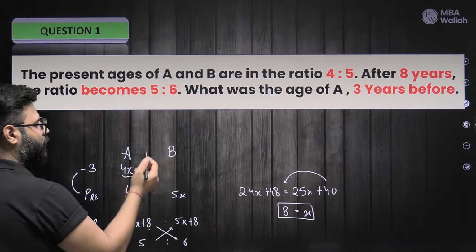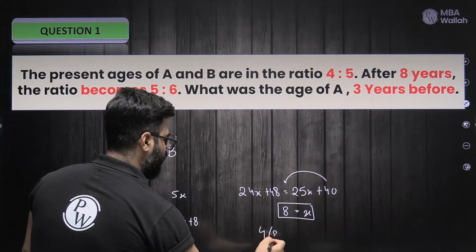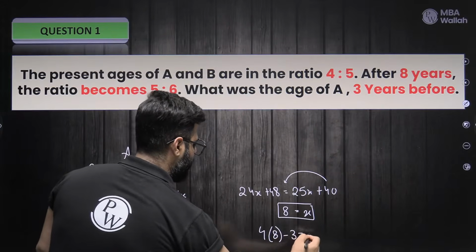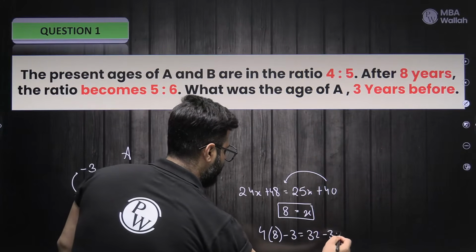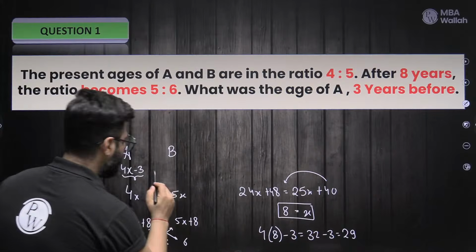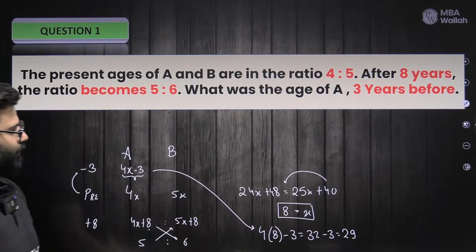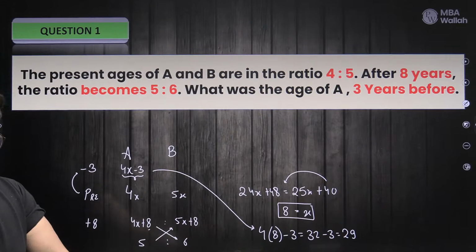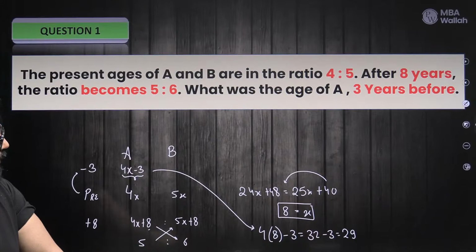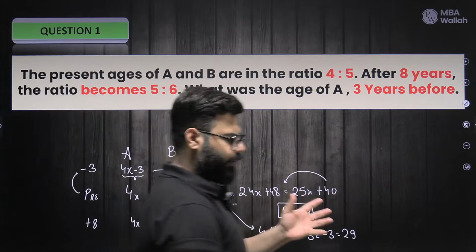X is 8. So 4x minus 3 is going to be 4 into 8 minus 3. That's 32 minus 3 or 29. Comfortable, guys? Yes. Sorted. Easy. So I guess we are fairly comfortable.